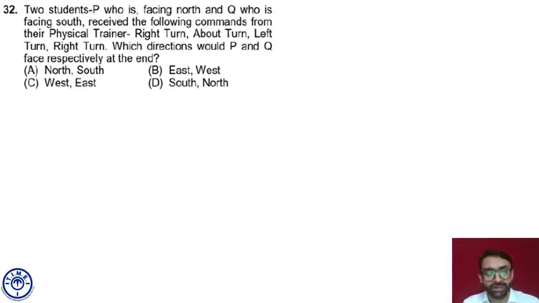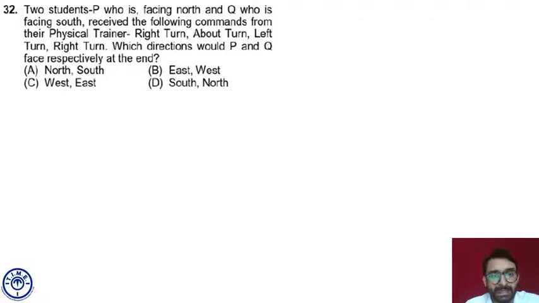Question number 32 of your handout. Two students, P, who is facing north, and Q, who is facing south, received the following commands from their physical trainer: right turn, about turn, left turn, right turn. Which direction would P and Q face respectively at the end? The question is not difficult. It's pretty simple. If you follow the instructions given by the physical trainer, you'll figure it out.